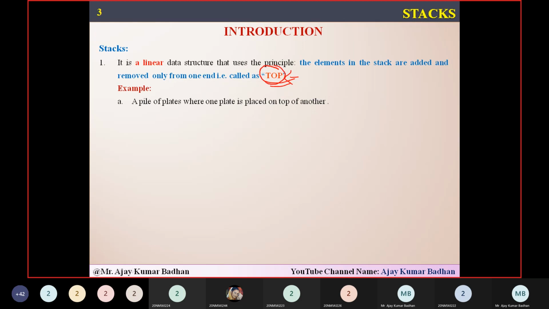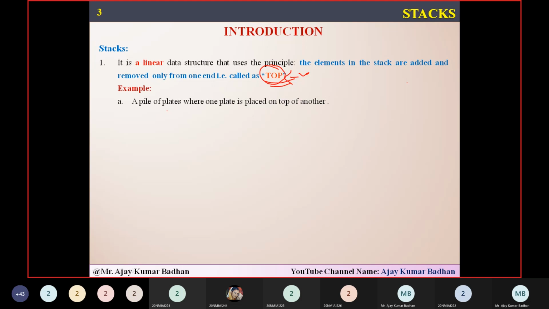This is the position from where you can either insert elements or delete an element. It is the only way; it is something like a door. Suppose there is a single room, and within that room students are sitting, and there is only a single door for that room. If anyone wants to get inside and anyone wants to come out, they have to use that particular door. Same way, here we have that concept of top.